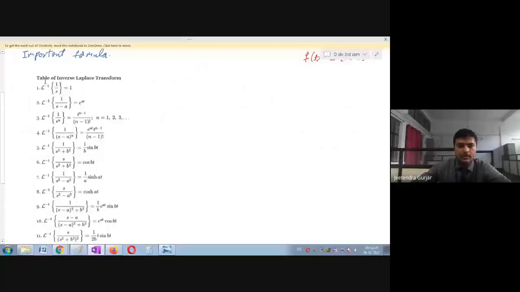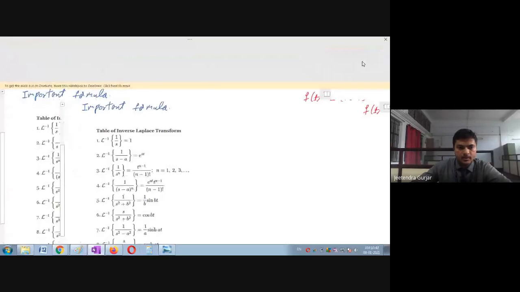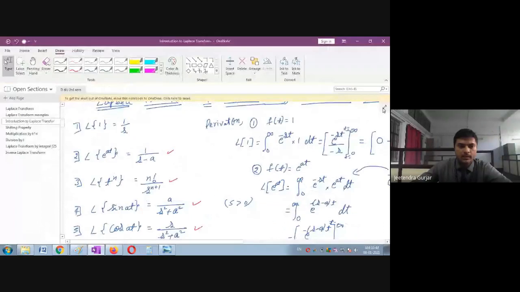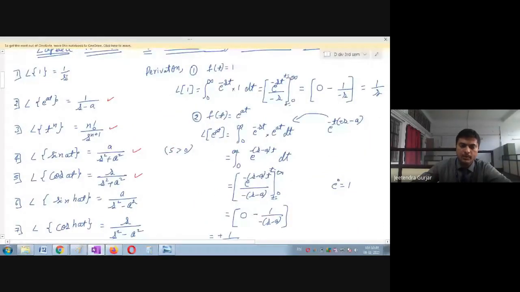This is a very important table of inverse Laplace transforms. L inverse of 1 upon s is equal to 1. Why is it 1? We have already taken the Laplace transform of 1 is 1 upon s. So reverse, L inverse of 1 upon s is going to become 1. Similarly here also, L inverse of 1 upon s minus a will become e raised to at.